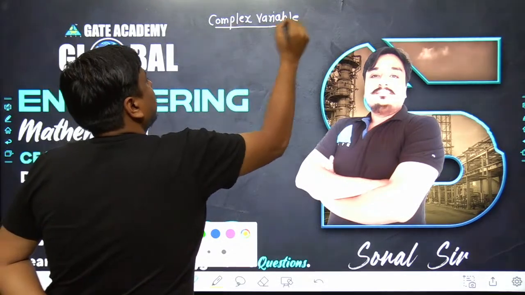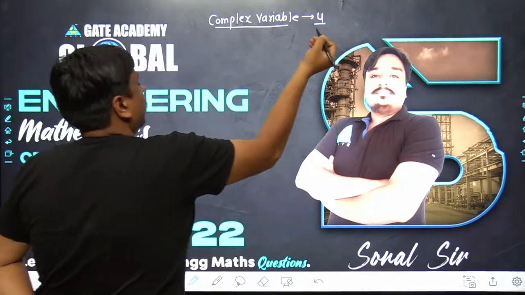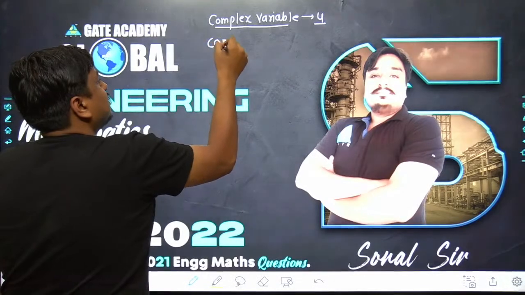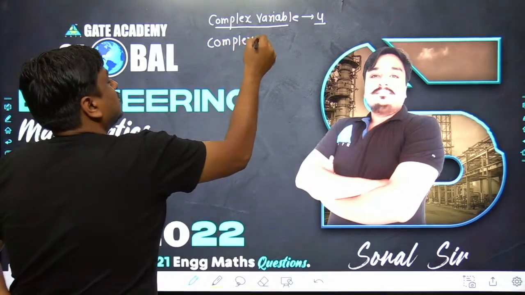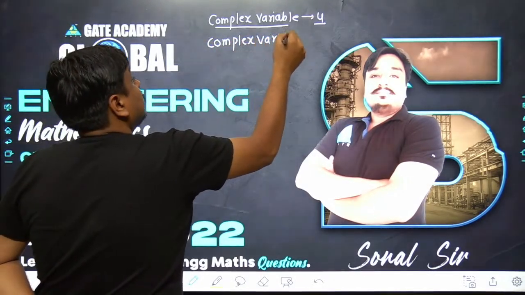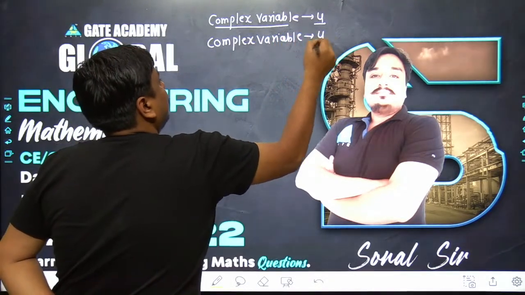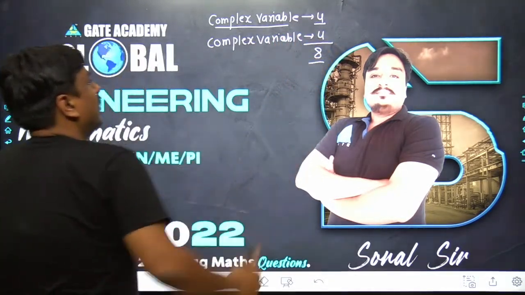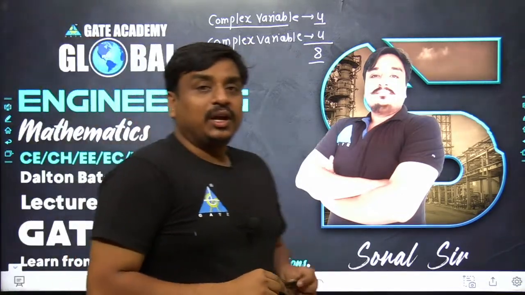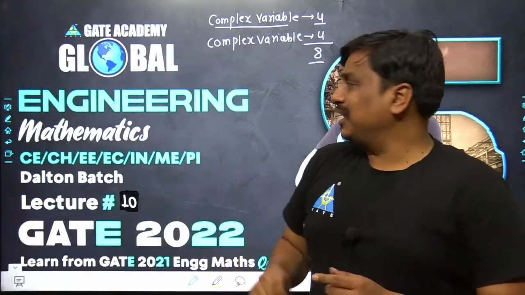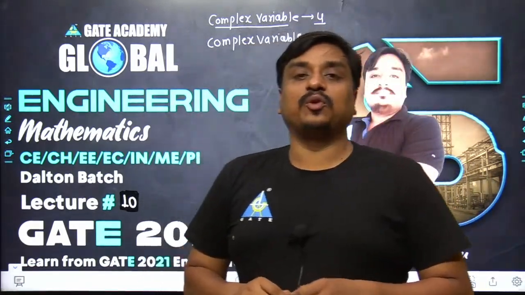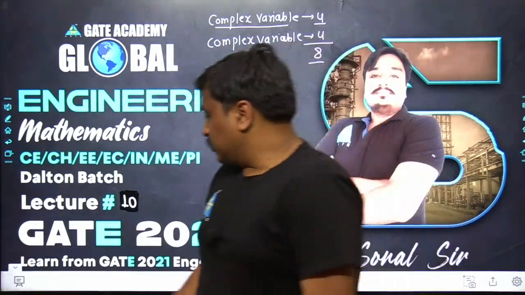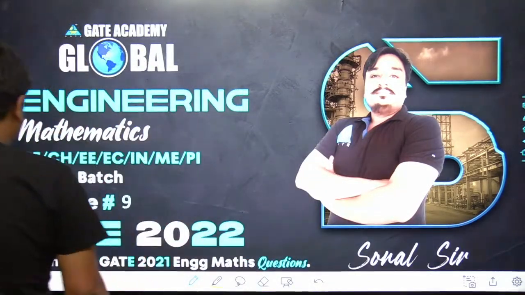In yesterday's class, we had around 4 questions from the complex variable. Now in today's lecture, we are going to take the other 4 questions from the complex variable, and a total of 8 questions appeared from this topic in GATE 2021. Once we are done with these 4 questions, and if time permits, we will take around 3 to 4 more questions from basic calculus, the integral calculus as well as differential calculus. So without getting delayed, let me jump straight into the problem.